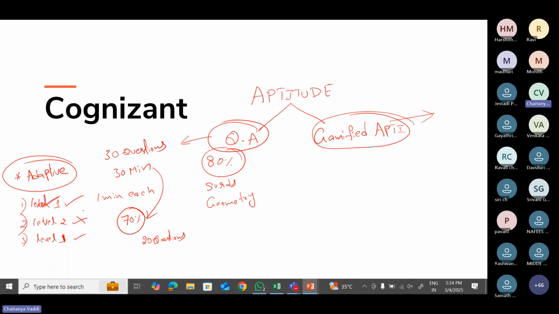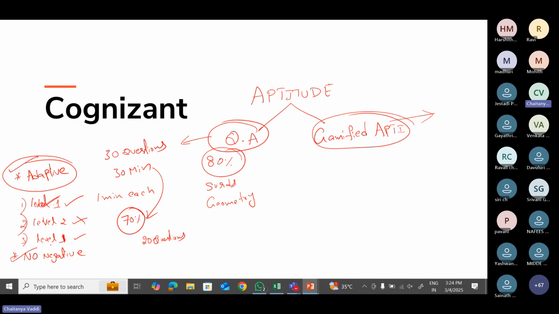After this, the next point: majority of the students are asking, is there any negative marking? So no negative marking in the Cognizant exam, especially in quantitative aptitude. We don't have any negative marking. It is an adaptive test. We don't have any negative marking. These two points, keep them in mind.